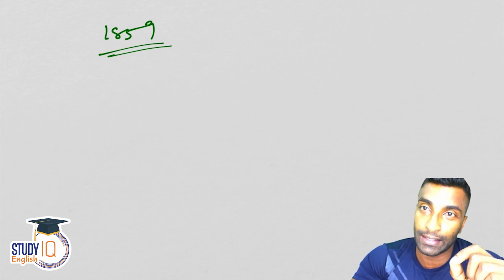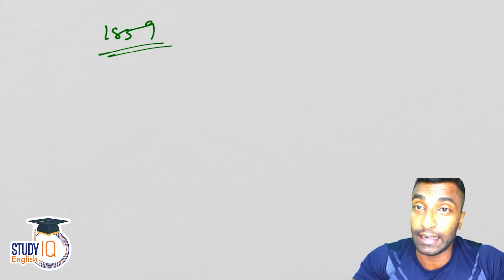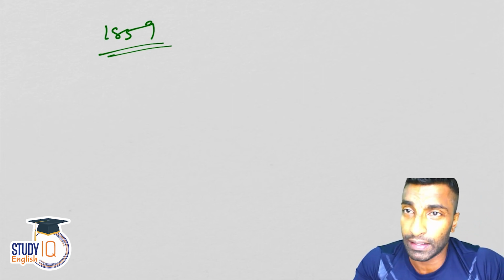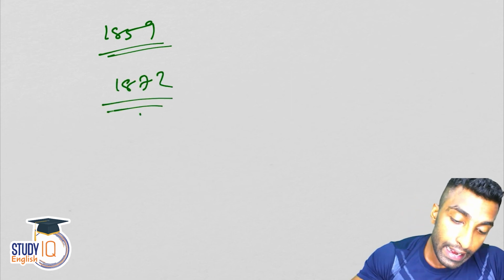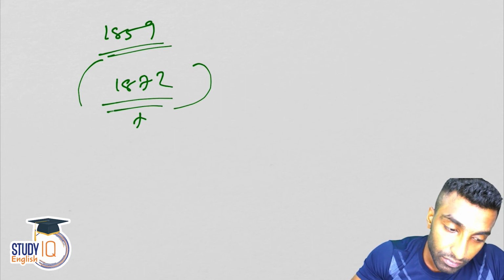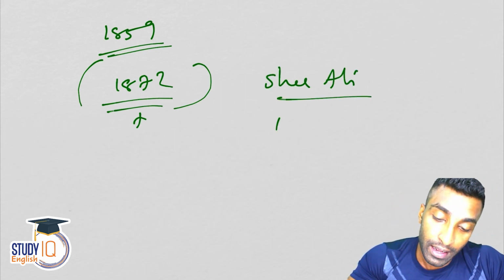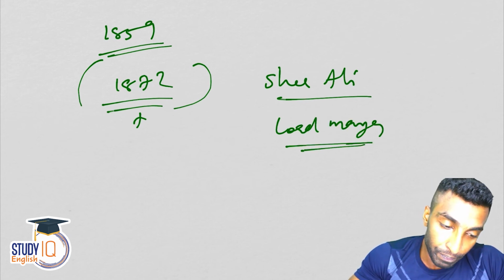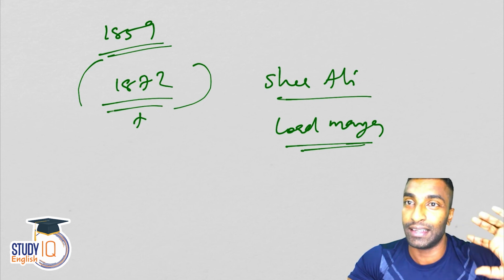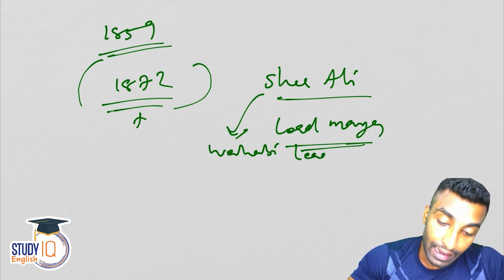and most Wahhabi leaders were actually arrested and hanged and sent to the Andaman Nicobar Islands jail. They were sent to the jail in Andaman Nicobar, popularly known as Kala Pani. In 1872, a Pathan convict, you might be knowing when we talked about Lord Mayo, the Pathan convict Sher Ali killed Lord Mayo in Port Blair when he visited the Andaman Nicobar Islands, right? So he was a Wahhabi leader.